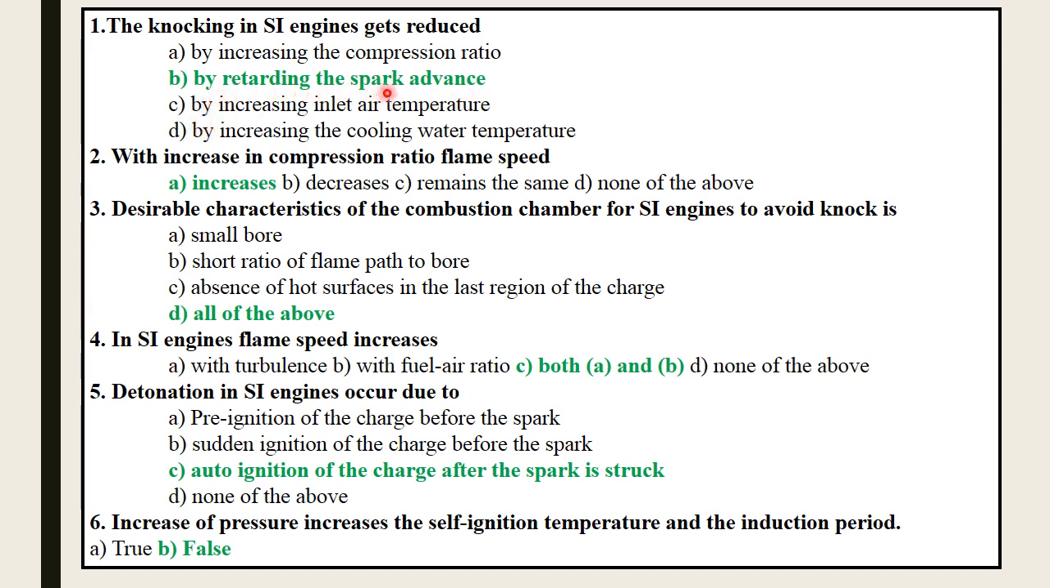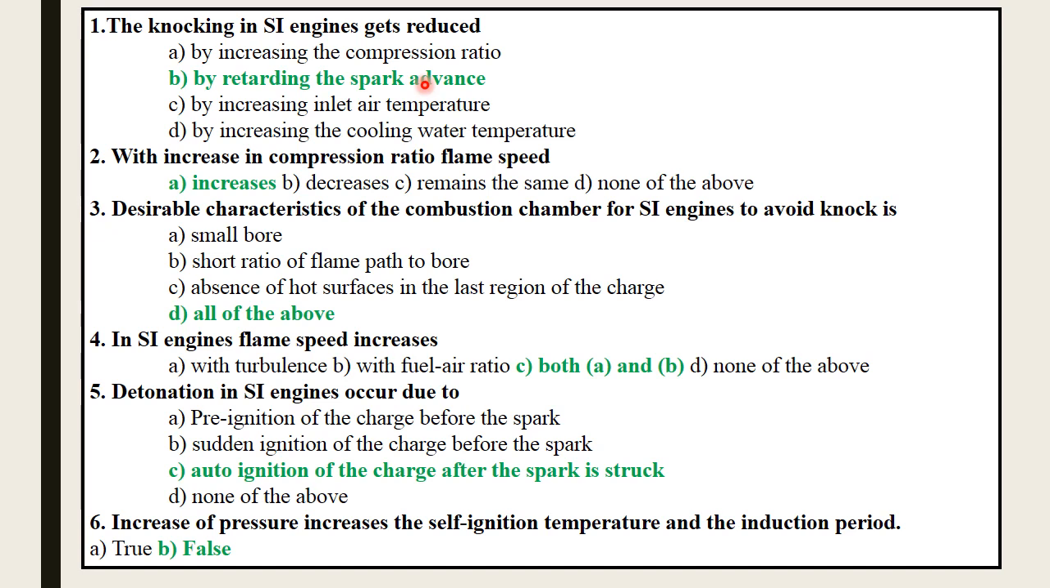So the correct option is by retarding the spark advance, the knocking tendency is reduced. Because by retarding the spark timing, the peak pressure is going to be further down in the power stroke, and thus the magnitude of the pressure is lower.